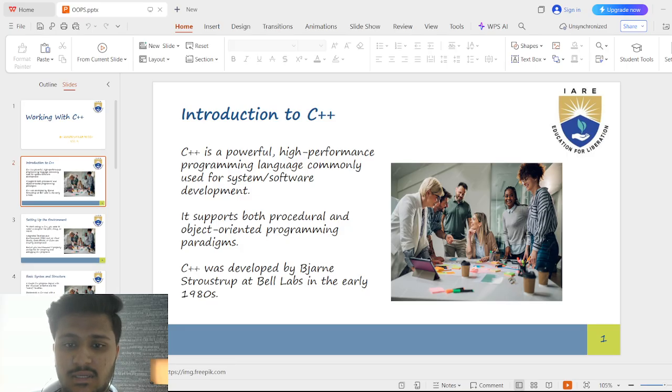C++ was created in the early 1980s by Bjarne Stroustrup at Bell Labs to improve an older language called C, giving it extra features to make bigger and more complex programs easier to manage.